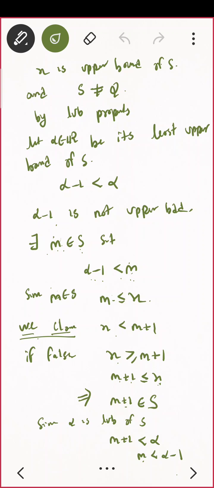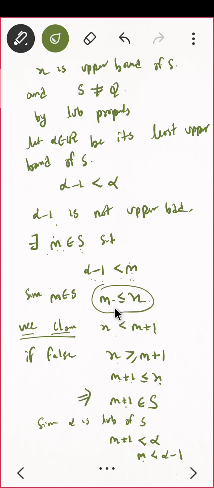Then what? Since m belongs to S, so we are done. m is less than or equal to x. This is the first part of our proof.